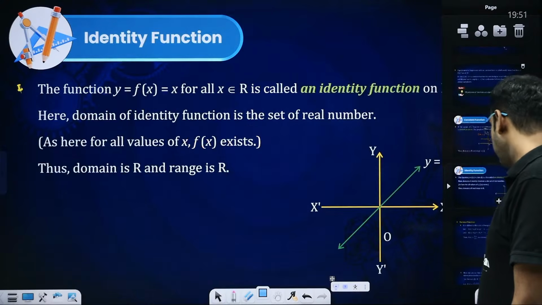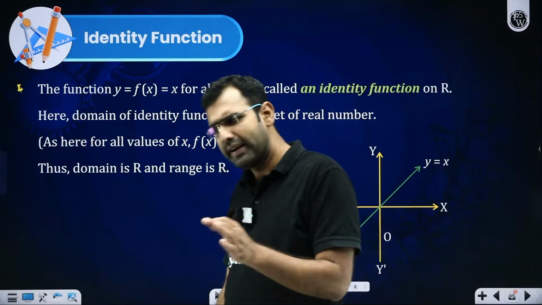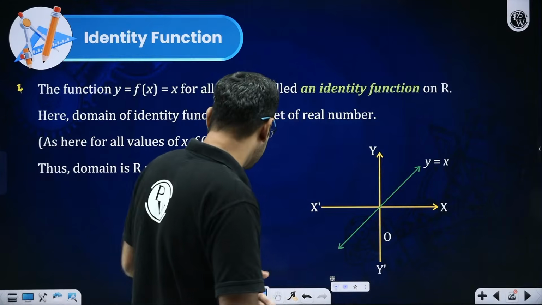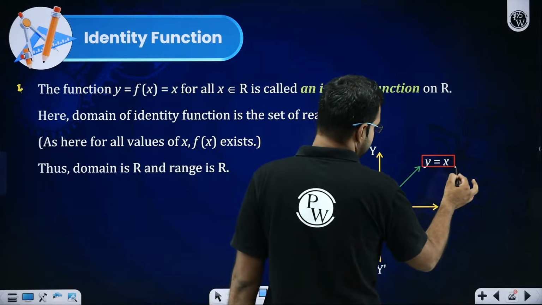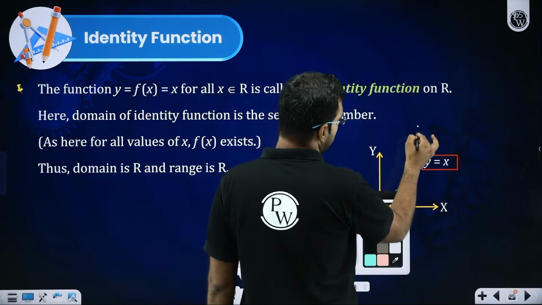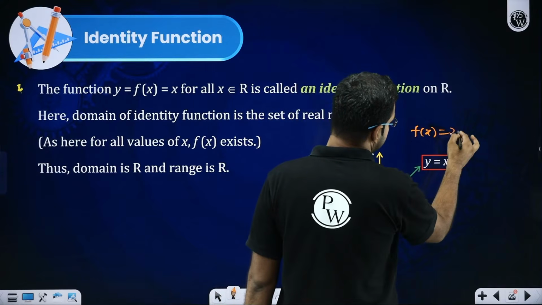Now there comes an identity function. I hope in 10th, probably you must have studied this idea in coordinate geometry, the straight line y equals x. Have you studied it? So when you look at this curve, y equals x, which means f(x) equals x.